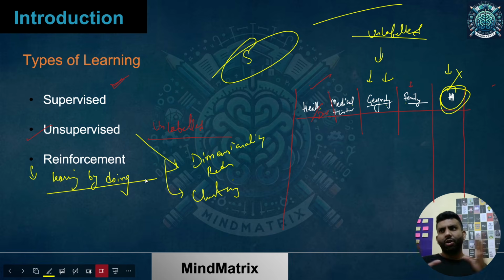So all in all, there are these three major learning techniques we talk about. Further, there are others as well, which we should not delve into, but if you want, you can check out semi-supervised learning, representation learning, self-supervised, weakly supervised. These other learnings are also there, which are just further categorization, deep reinforcement learning, all that stuff. But right now it is not important because we are just starting. So these are the important three learnings I wanted to talk about. Okay, so let's move further.